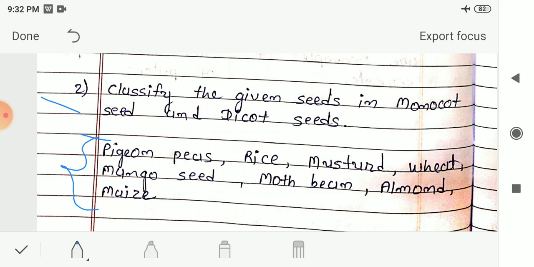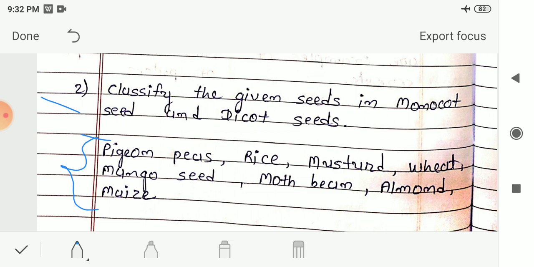The seeds which cannot be split into two equal halves are known as the monocot seeds. Mostly cereals are examples of monocot seeds. We cannot break the cereals into two equal halves, so they are monocot seeds. And pulses are examples of dicot seeds. The seeds which you can break into two equal halves are known as the dicot seeds. And pulses are examples of dicot seeds.